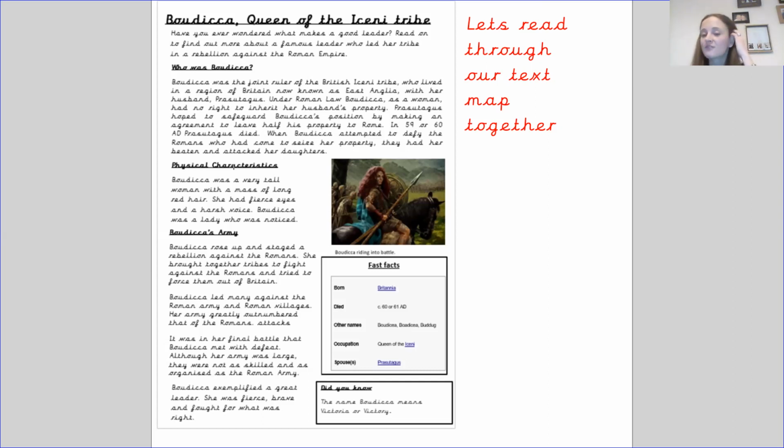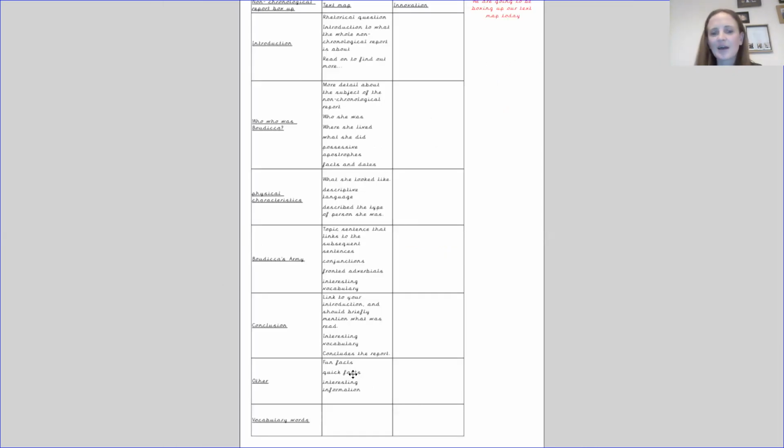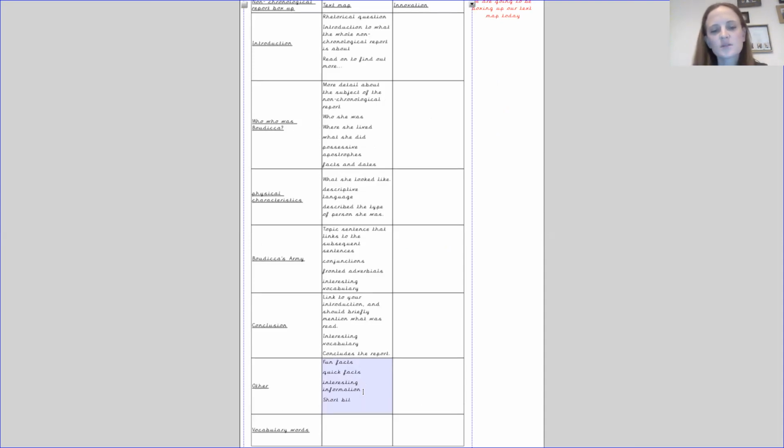You can also include quick facts with using bullet points. So we looked at using bullet points in the previous topic, when we looked at instructions. You will also see that the picture that we've got has got a caption underneath explaining what the picture is. So that other box here is obviously quick bits of information, so short bits of information. We would say short and snappy. So just a quick, here's a fact, here's a fact, here's a fact, and making sure that you can just read that and find out more.